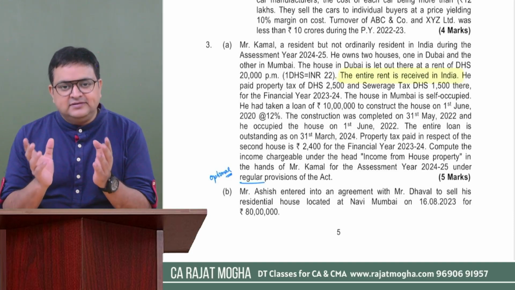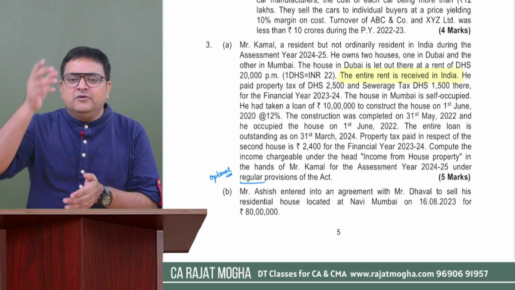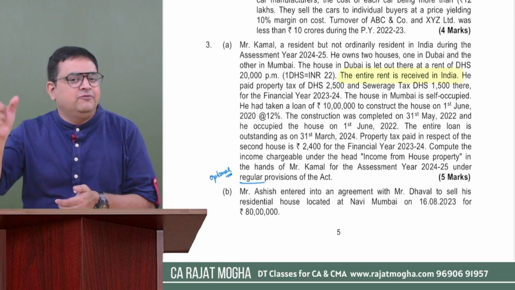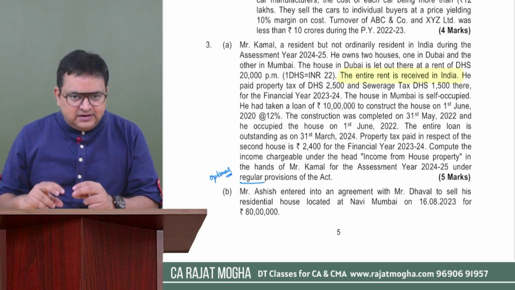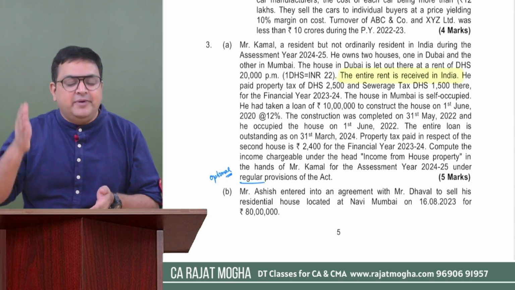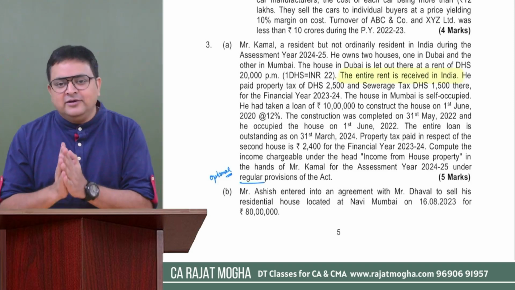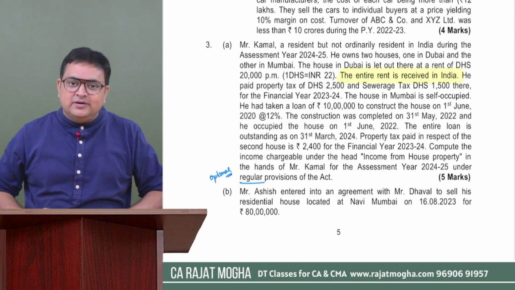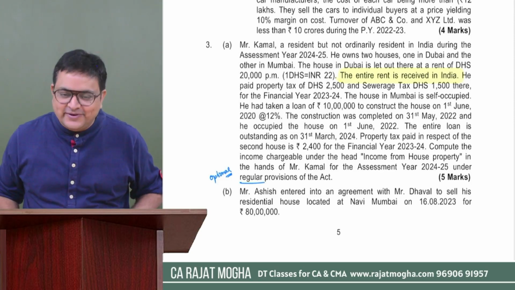Otherwise, what is a better option to present it? You can present it by drawing columns. One column is for Dubai house, second column for Mumbai house. This is your wish. If you want to calculate first Dubai, then Mumbai, you can do that. Otherwise, if you want to calculate it simultaneously by showing it in a single table, you can do that, right? So let's start with your answer, your presentation. Then you can check with mine. Okay, let's start this.